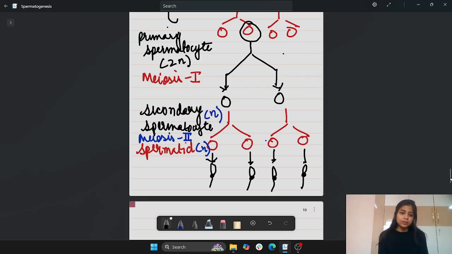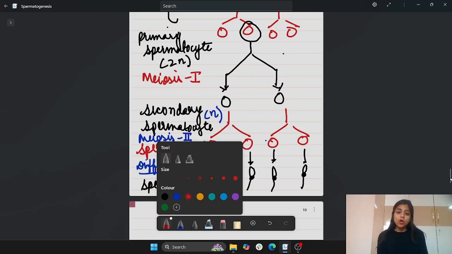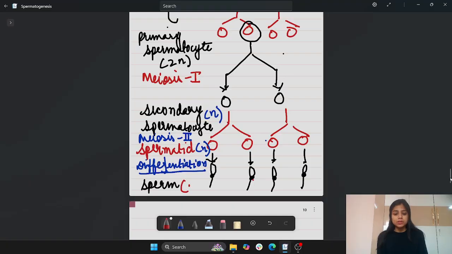This process is called differentiation. Differentiation only takes place in the male reproductive system in the case of spermatogenesis, right? There is no differentiation in the case of oogenesis. Always remember this. Fine. So this is the overall representation of the process.